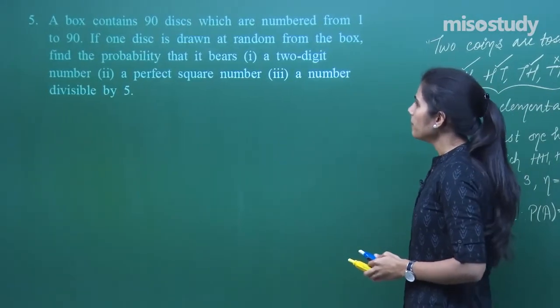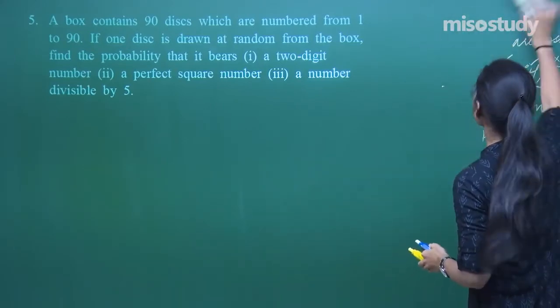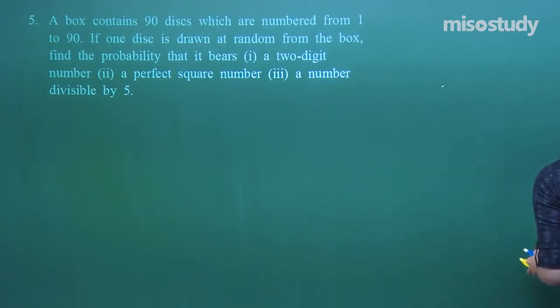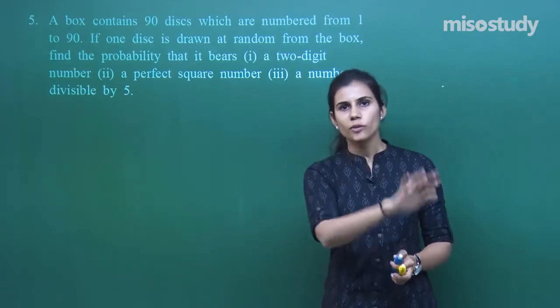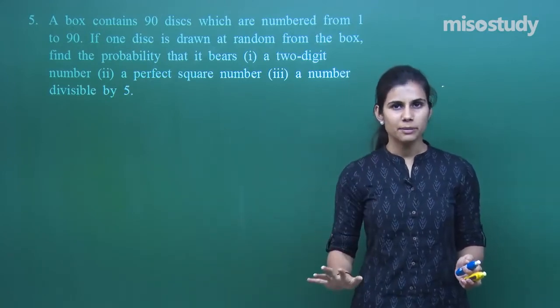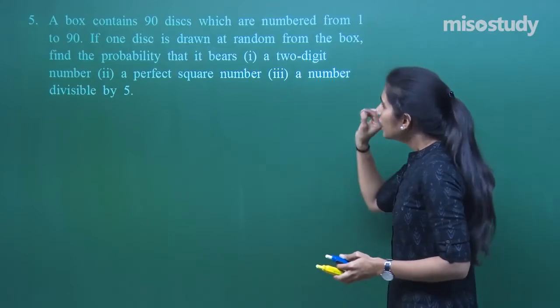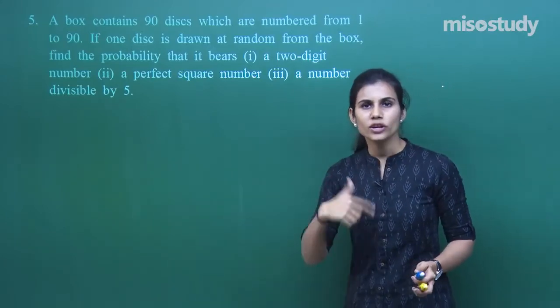It says that a box contains 90 discs which are numbered from 1 to 90. So, there are 90 discs in a box. Each disc is represented by a number from 1 to 90. So, each disc you pick up, it is going to have some number from 1 to 90. One disc is drawn at random. So, your experiment is what?